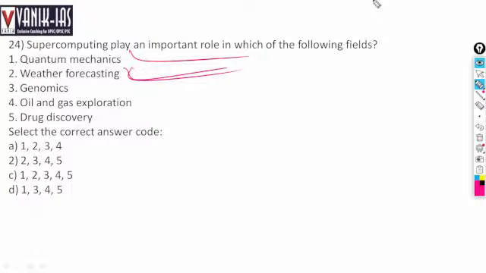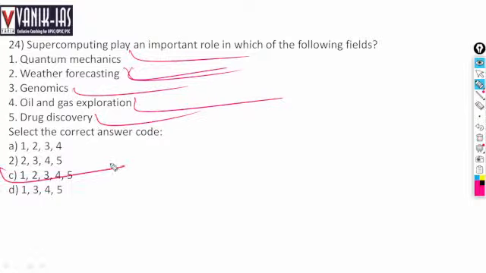It can only be done by a supercomputer, which will do it easily. So it can be applied in the field of genomics. Oil and gas exploration, drug discovery, all these research and analysis tasks can also be done by supercomputers. So statements 1, 2, 3, 4, 5, all are correct regarding supercomputers.